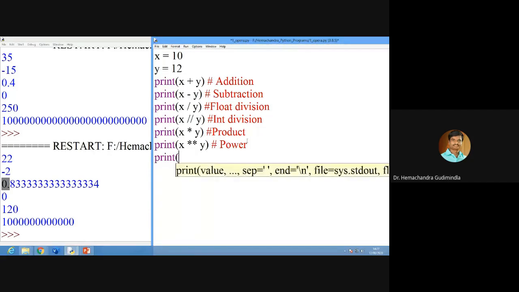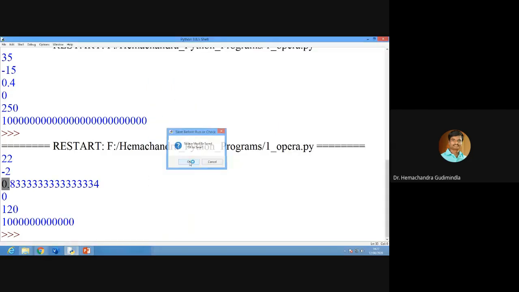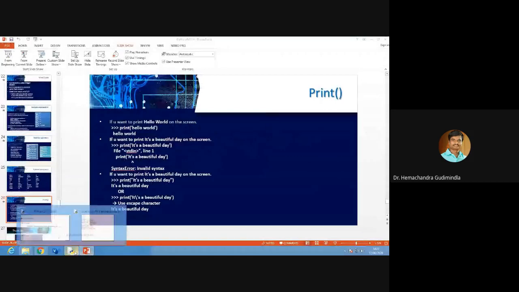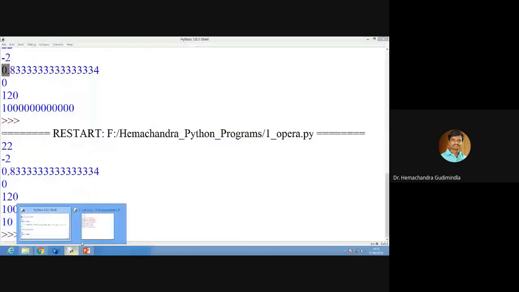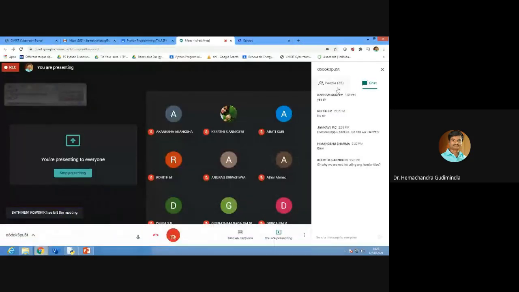Print x percent y. So you can keep this one as remainder. Yes, all of you can see this one, right? Sorry. You can see this one, no, ma'am? Everyone? See, 35 people are there. Yes, sir. Okay, fine. Yes, sir.